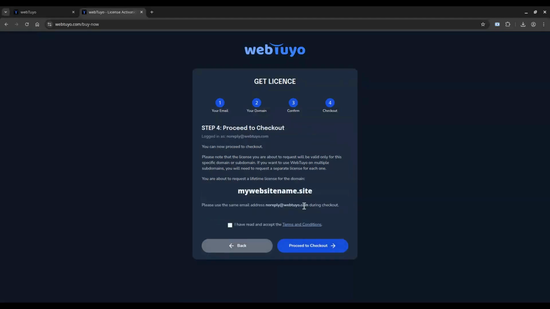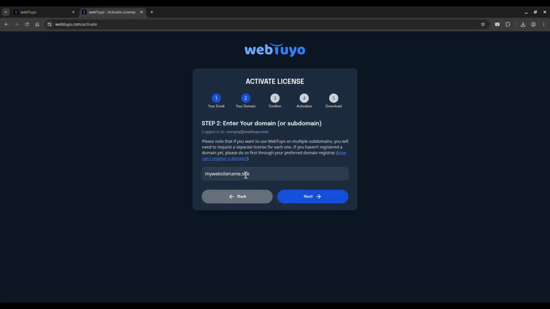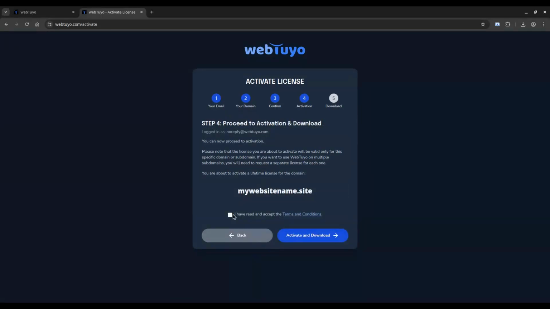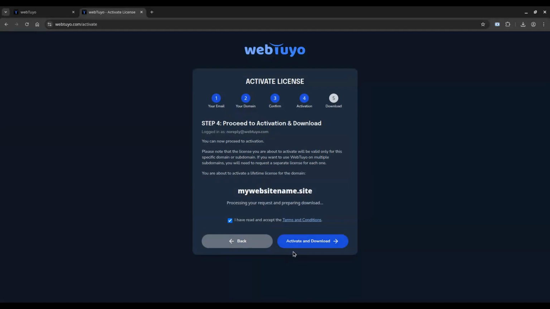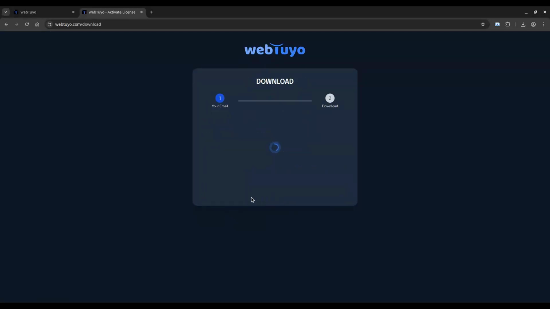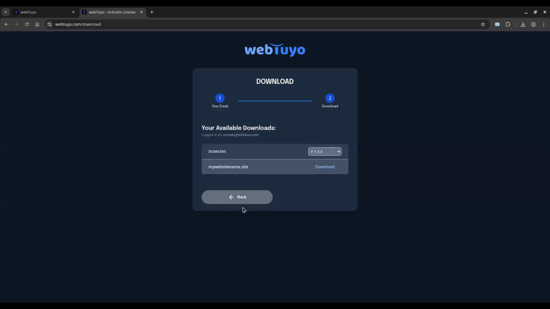Confirm your domain and click Proceed to Checkout. Read the terms and conditions, and click Activate and Download. Click Download.